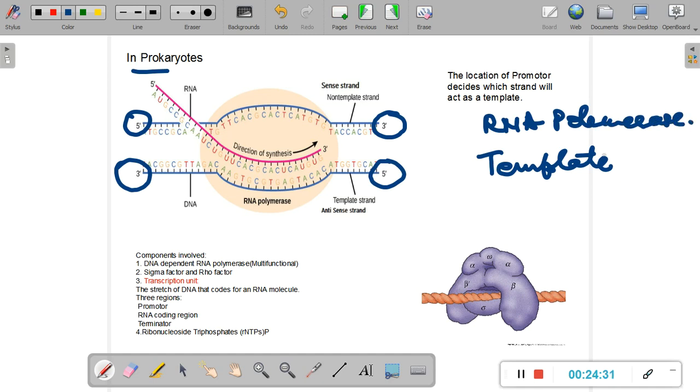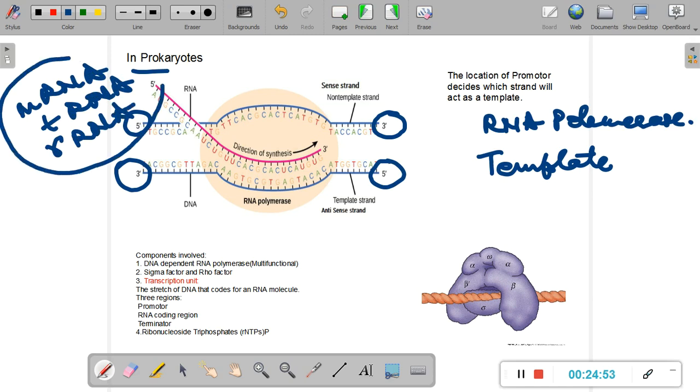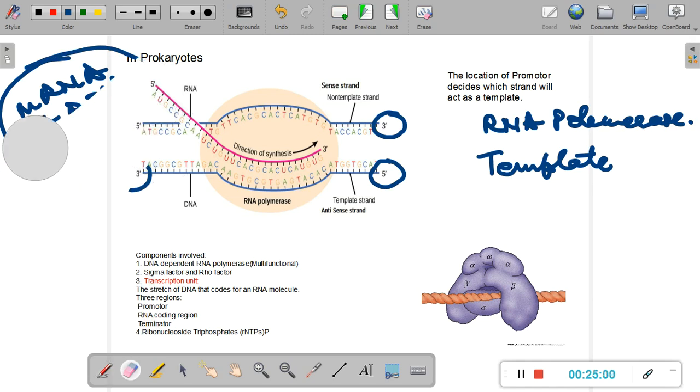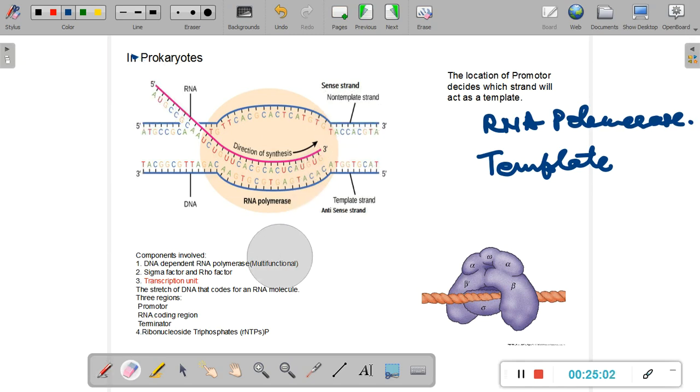Let's recall the process of replication. When DNA has to make its own copy, it makes use of an enzyme called DNA polymerase, an enzyme which makes a polymer of DNA. Here we have mRNA, tRNA, or rRNA. These are RNA molecules, RNA polymers, ribonucleic acid polymers. They will require a different enzyme, and that enzyme is known as RNA polymerase.